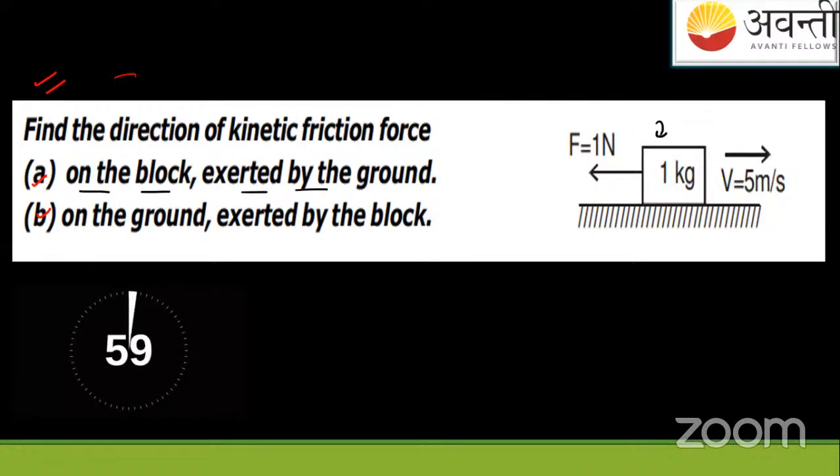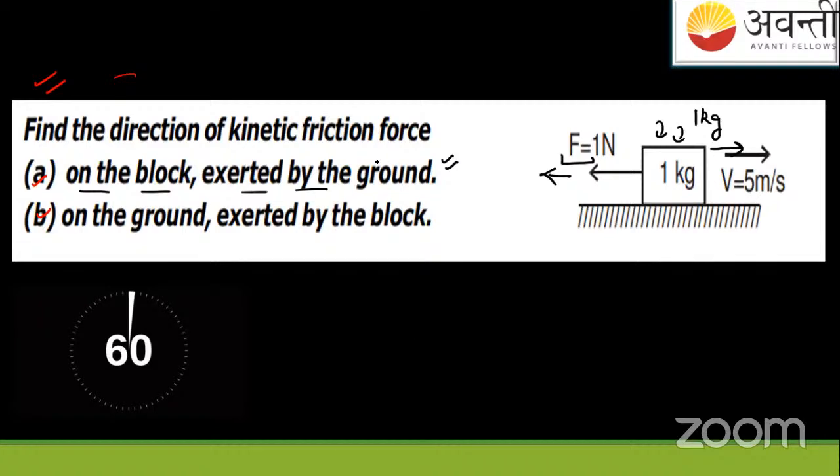This is a block. Okay, I'll be solving now. Don't worry. I'll be solving. Okay. So you can see here, this is a block of mass 1 kg. External force F equals 1 Newton is acting in this direction. And you know, this block is moving towards this direction, which is 5 meters per second. And at A part, they're asking us to find, all the students are answering, yeah, JNV Uttarakhand students have given the right answer.